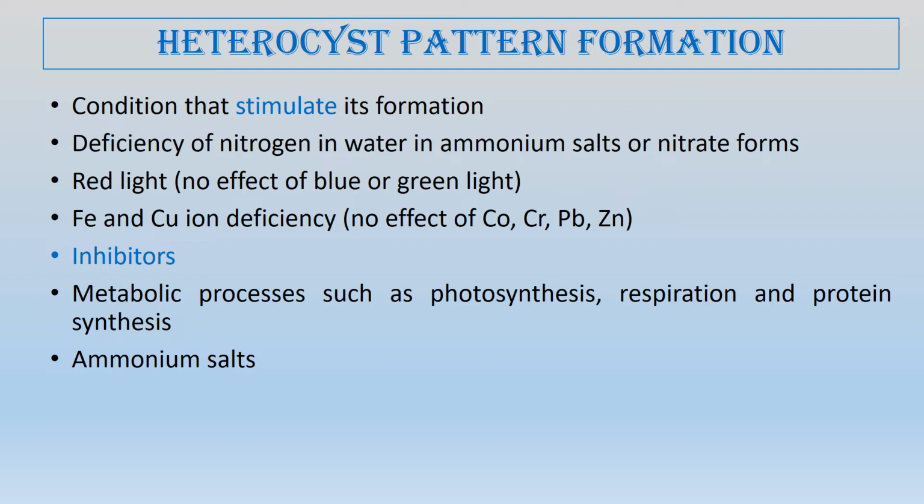How? There is no photosynthesis in the heterocyst, and whatever photoassimilates the heterocyst needs, the carbon source, is transported through the plasmodesmatal connection between the heterocyst and the neighboring cells. Plasmodesmatal connections are cytoplasmic connections that occur between the heterocyst and the surrounding cell.